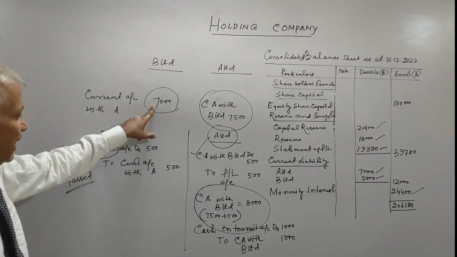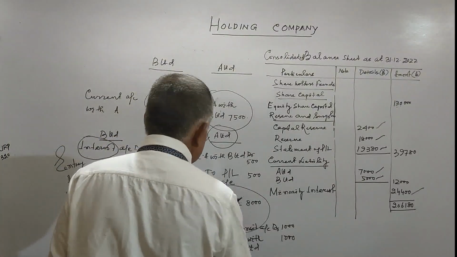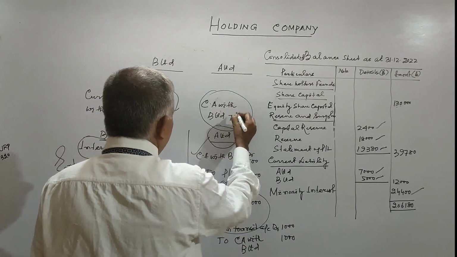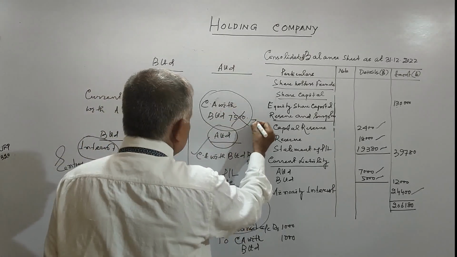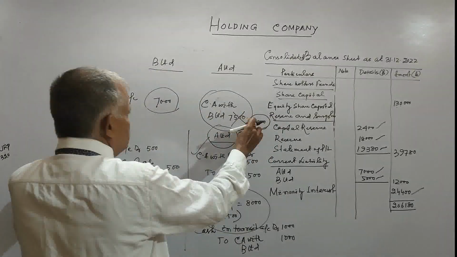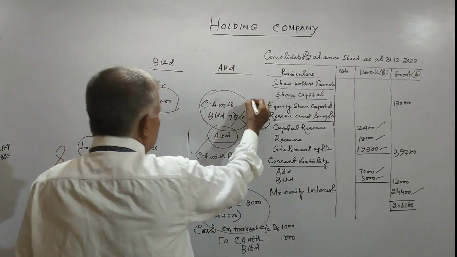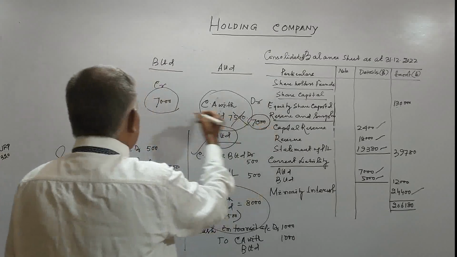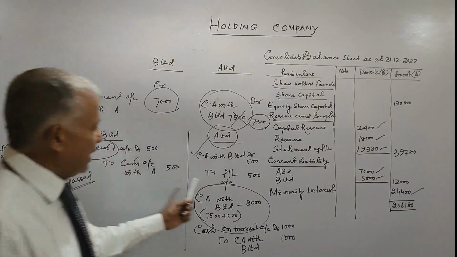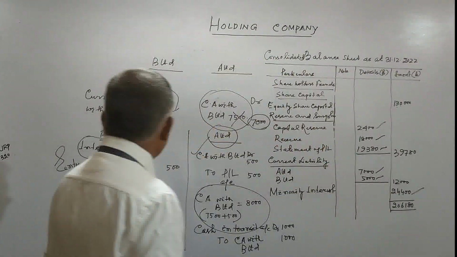Here also the current account is 7,000. Right? This 7,000 is a debit. This 7,000 is a credit. This debit and credit will be cancelled. Therefore, we have not taken the current account here.